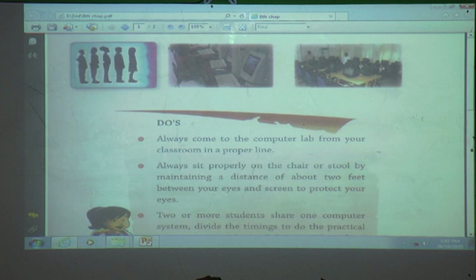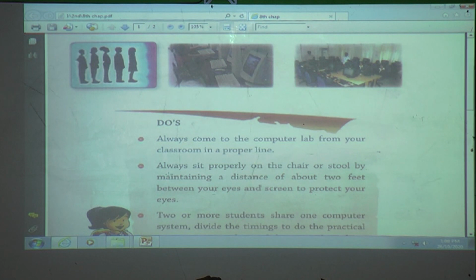First one, always come to the computer lab from your classroom in a proper line. Computer lab is different and our classroom is different. When you are coming from the classroom to the computer lab, we must come in a proper line, and keep distance between you and your friend. Come in a proper line and at the proper time.